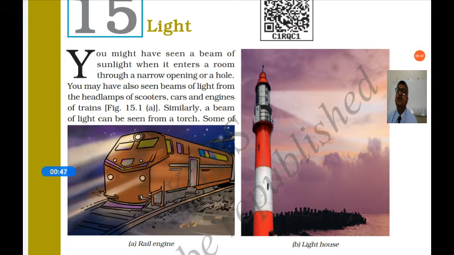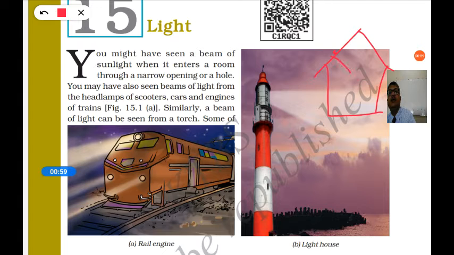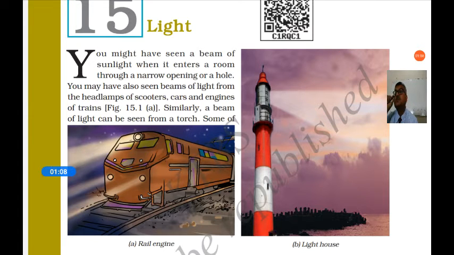You might have seen a beam of sunlight when it enters a room through a narrow opening or a hole. At home you can see, if there is a narrow opening, a beam of light enters inside the house. That is called a beam of light. You may also see beams of light from the headlamps of scooters, cars and engines of trains. The lights of cars or scooters show a column of light in the air. If there is more dust, you can see a clearer beam of light.